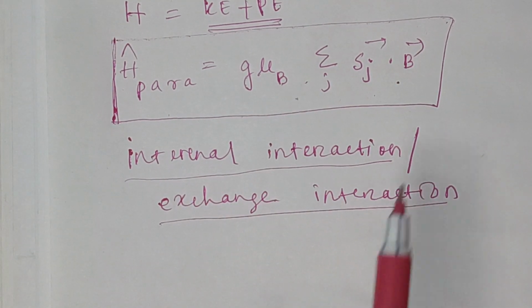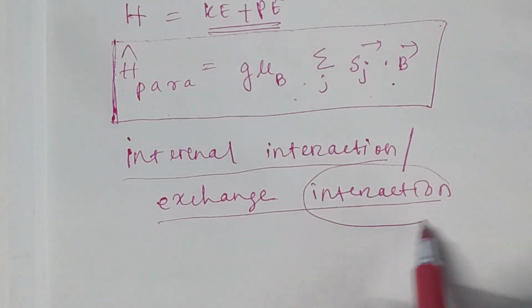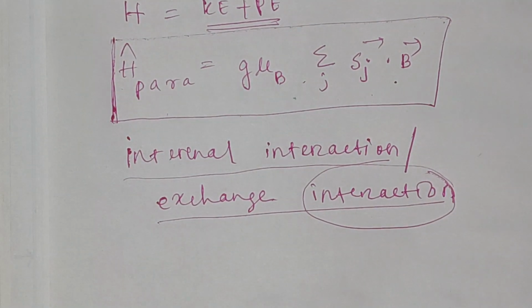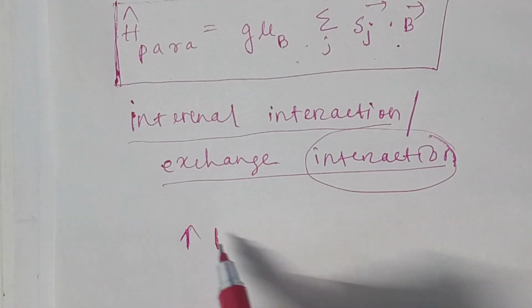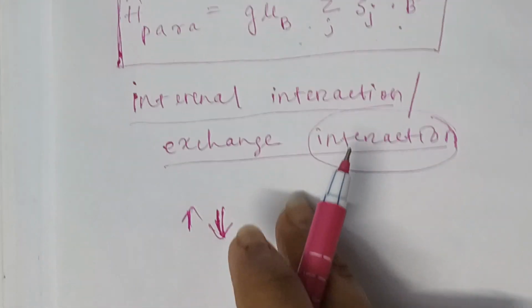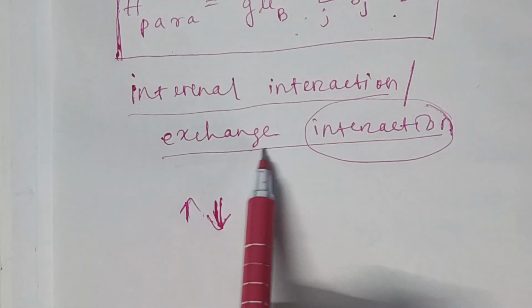The interaction between any two nearby spins is known as exchange interaction.